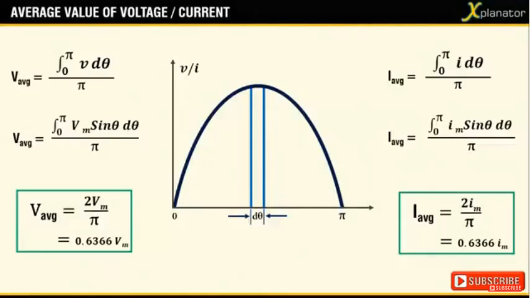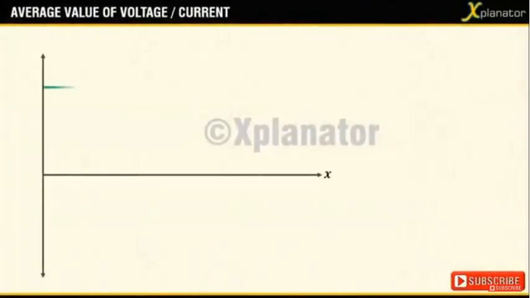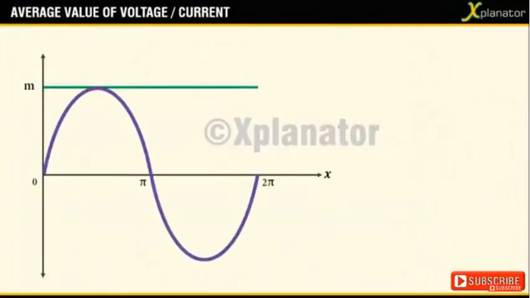Since the definition says AC is equivalent to DC when we talk about average value, I'm going to use the concept of areas and compare as to what magnitude of AC wave occupies the same area as a DC wave. Consider an XY plane and a DC signal with a magnitude m. Include an AC signal with a peak of the same magnitude m.